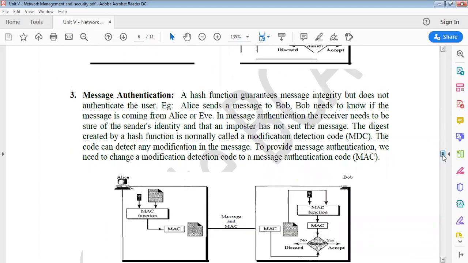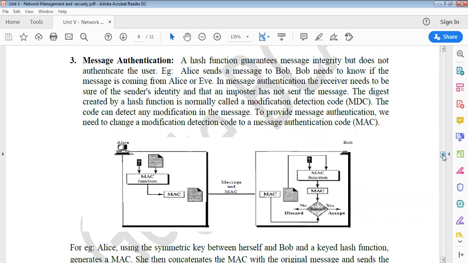Next, we can look at message authentication. As we just discussed, the hash function guarantees message integrity but does not authenticate the users. It relates only to the message, checking whether the message is proper or not, but it does not guarantee that it was sent by the intended participant or the specified user. For that, we need to modify this technique.